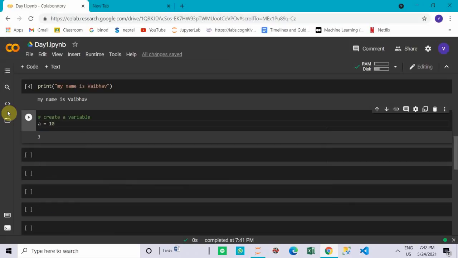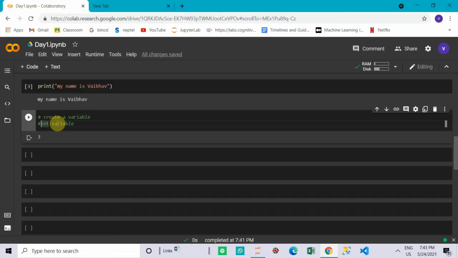So our interpreter will interpret that a is a variable that has the value 10, which is also an integer data type. So we do not need to specify earlier whether it is of integer data type, float data type, complex or a string. Okay, so let us create a variable like this. Suppose this is an integer variable.